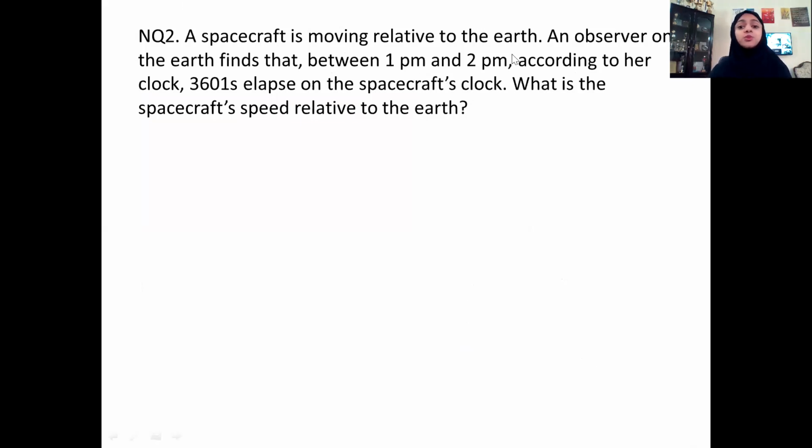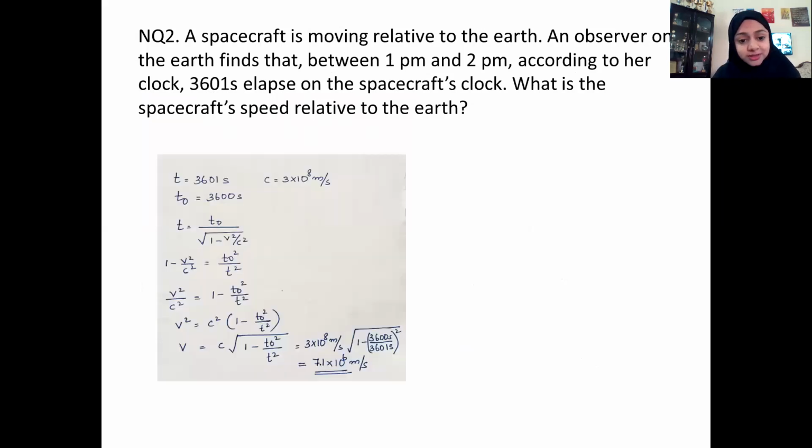A spacecraft is moving relative to Earth. An observer on the Earth finds that between 1 p.m. and 2 p.m., according to her clock, 3,601 seconds elapse on the spacecraft's clock. What is the spacecraft's speed relative to Earth? So now pause this video, try to solve, and come right back to check the solution. Let us see the solution here.